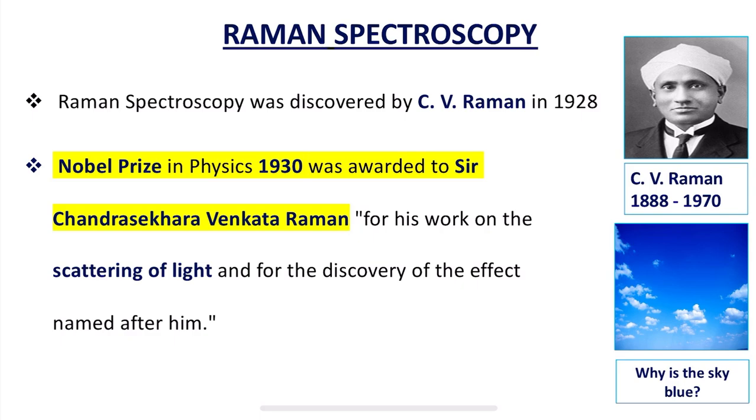The Raman effect is the phenomenon in which the frequency of scattered light from a sample is different from the frequency of incident radiation. He was also awarded the Nobel Prize for Physics in the year 1930. His full name is Sir Chandrasekhara Venkata Raman. He worked on the scattering of light, and for the discovery of the effect, the name came after him, that is Raman effect or Raman spectroscopy.